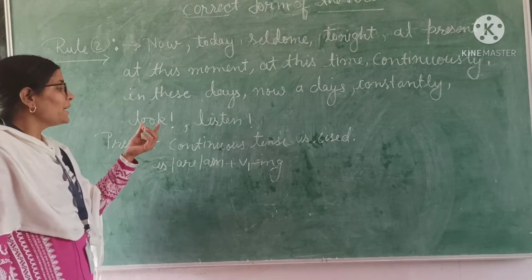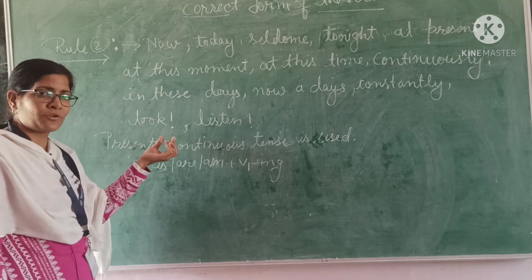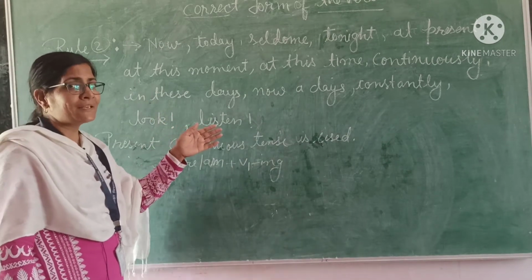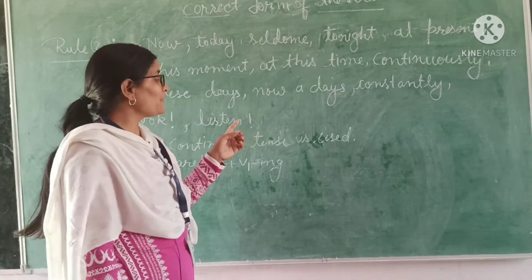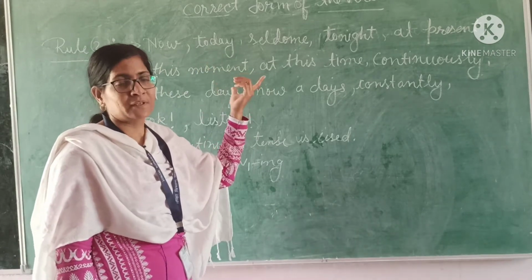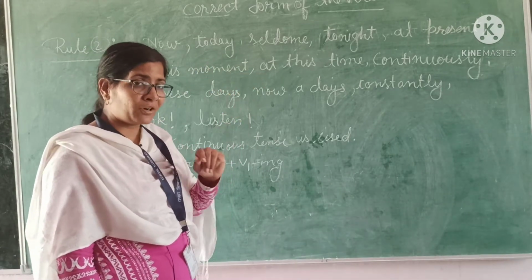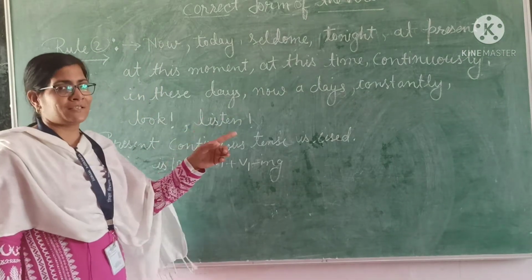Remember this thing: if there is the word look or listen, then what will you fill? You will fill the present continuous tense.